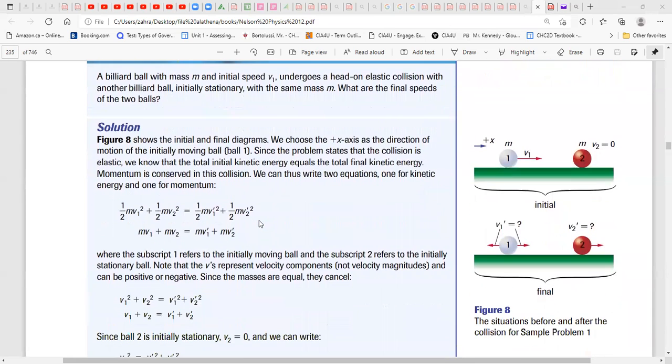Okay, look at this question. A billiard ball with mass m and initial velocity v1 undergoes a head-on elastic collision with another billiard ball, initially stationary, with the same mass m. So the masses are the same. Here it says the second ball is stationary, so v2 is equal to 0. What is the final speed of the two balls?